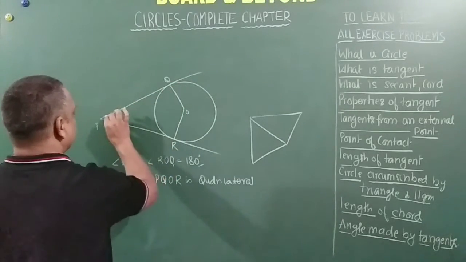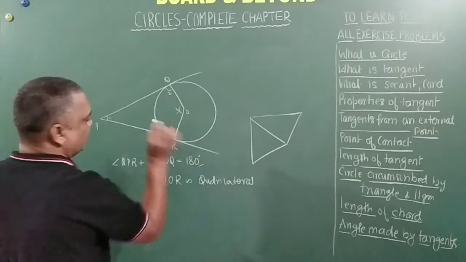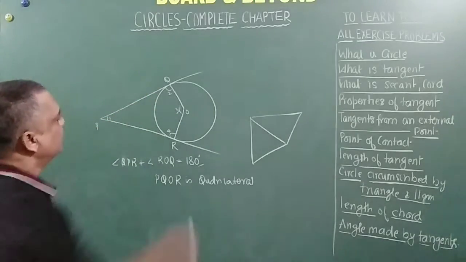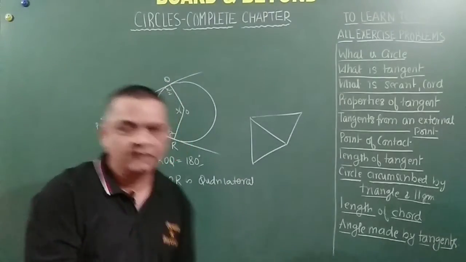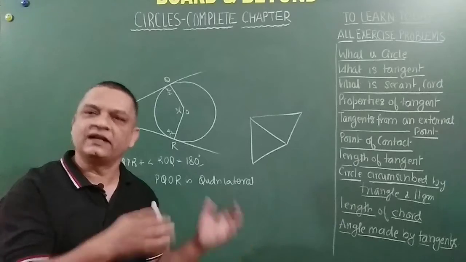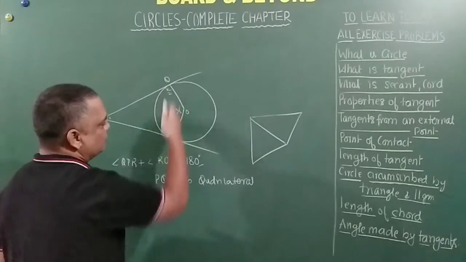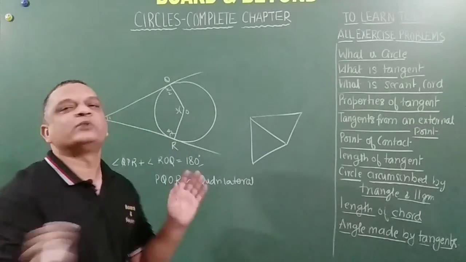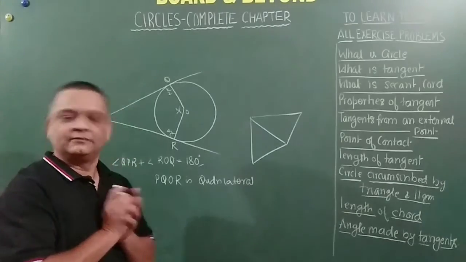So this is 1, 2, 3, 4. Angle 1 plus angle 2 plus angle 3 plus angle 4 is equal to 360 degrees. But angle 2 plus angle 4 is equal to 180 degrees because both are 90 degrees. We have just understood that a tangent is always at 90 degrees with respect to the line joining the center and the point of contact. So these two alone sum to 180 degrees. So the balance, 1 plus 3, has to be 180 degrees. And hence it is proved. That's it. Next question.